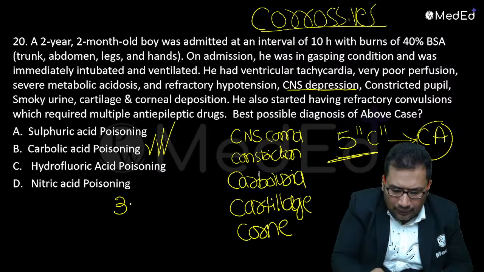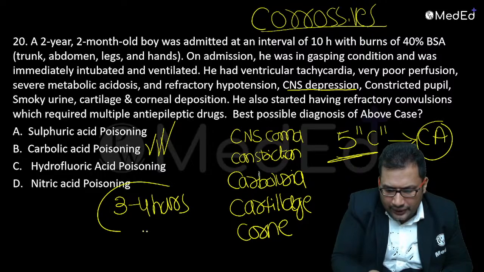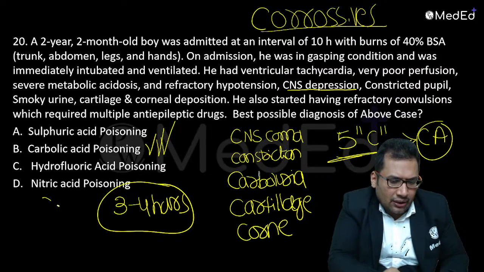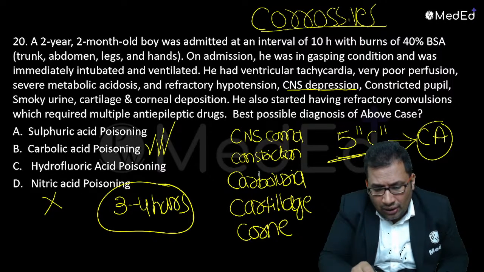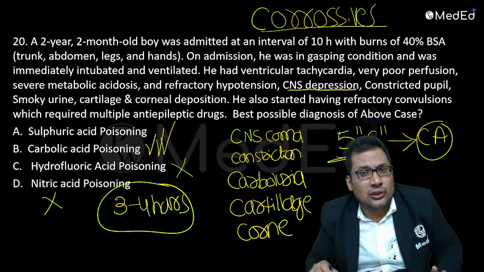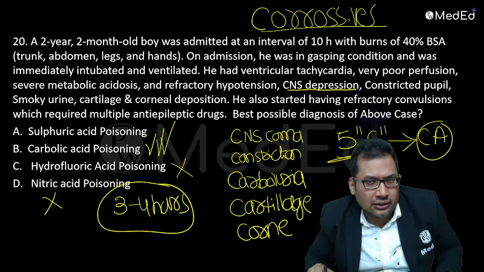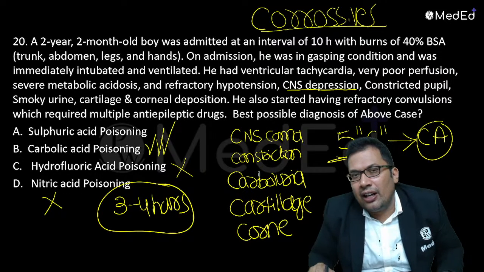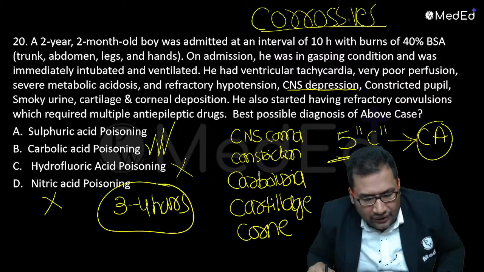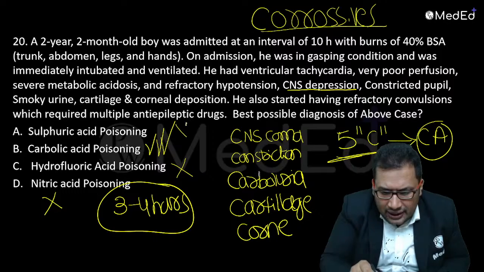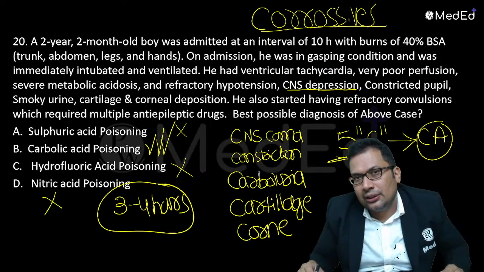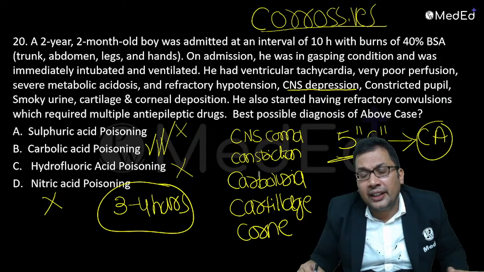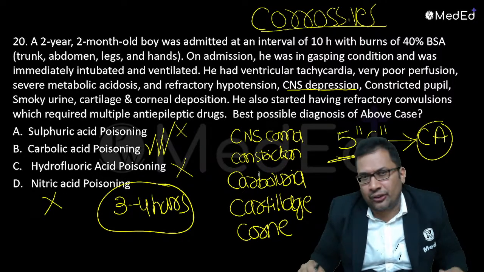Around 10 to 20 ml, and death can occur in 3 to 4 hours. Nitric acid: you will see xanthoproteic reaction, yellowish discoloration. Hydrofluoric acid is also known as flesh eating acid, where you will see liquefactive necrosis. Sulfuric acid: we normally see black tongue, stomach perforation, and also the teeth can be whitish.